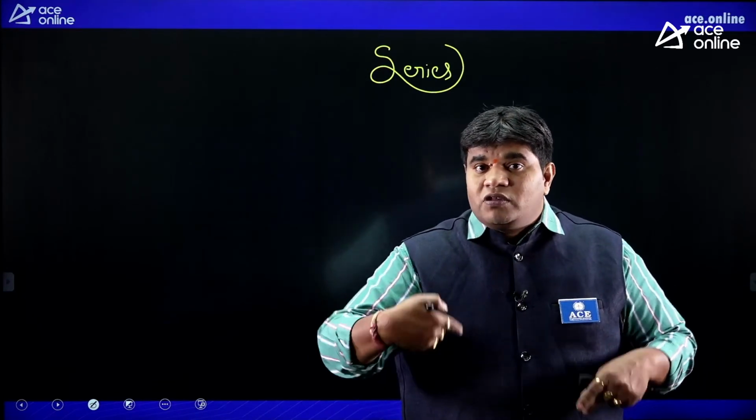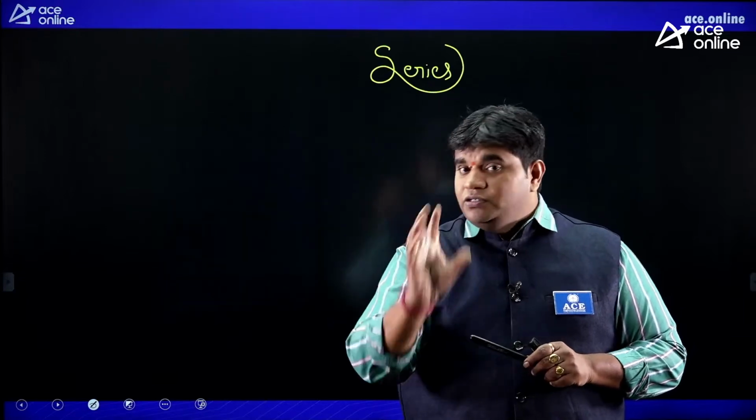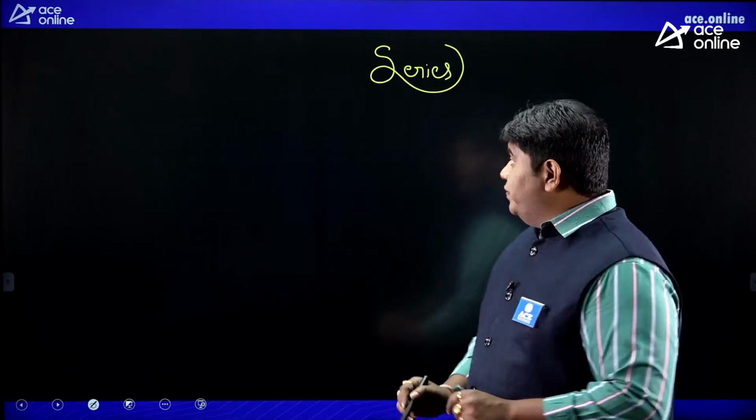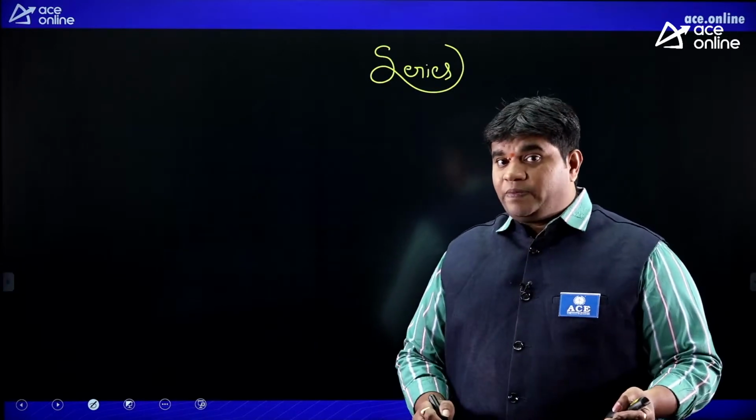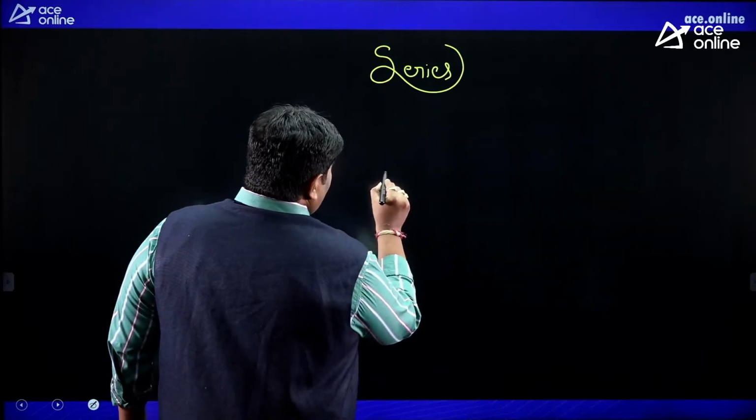Suppose you know the logic, then directly apply the logic. This is the approach. First, in a given question, check whether any prime number is there or not. In case there is no prime number, immediately go to the difference method. 90% you are getting the answer. In case you know the logic, then directly apply the logic. So that is the series point of view. In the letter point of view also it is the same.